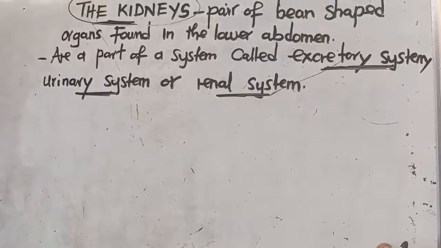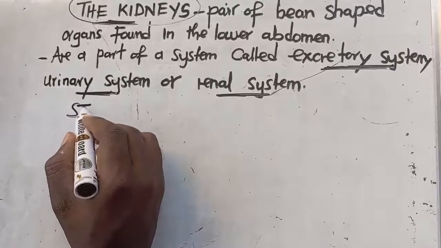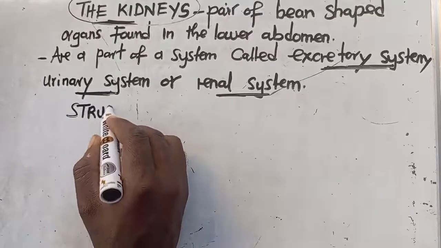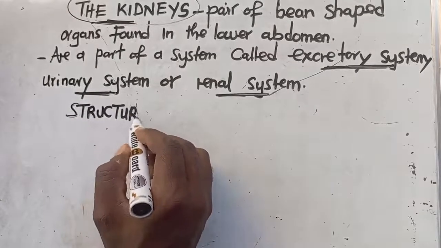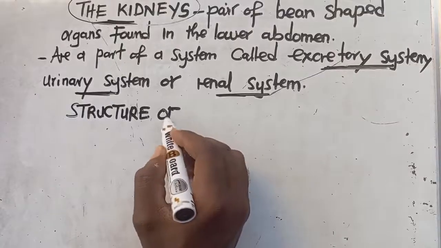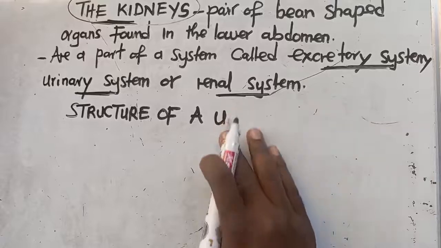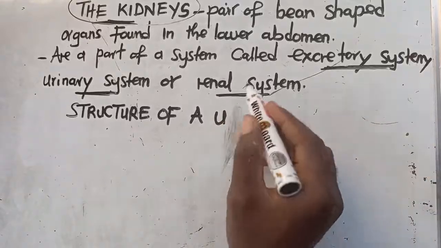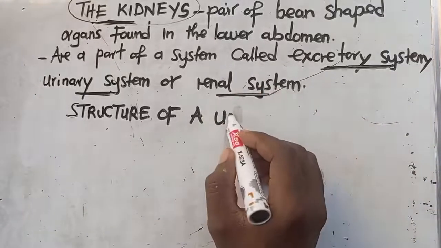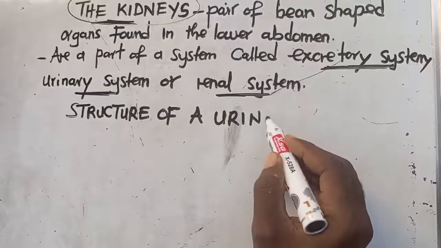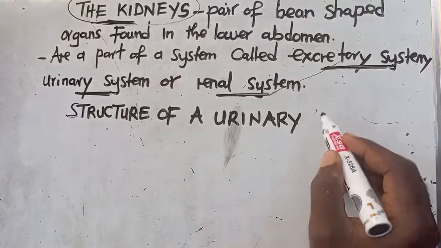Before we go any further, we need first to look at the structure of the urinary system, or the excretory system, or the renal system.